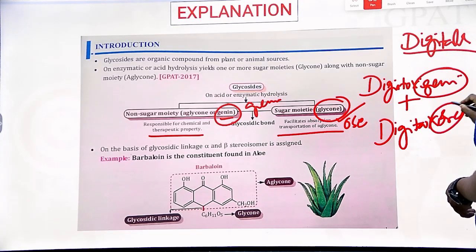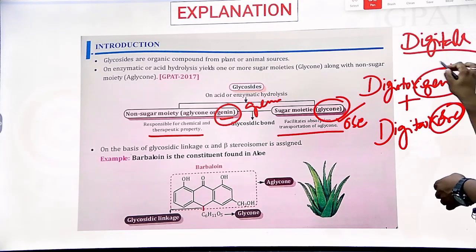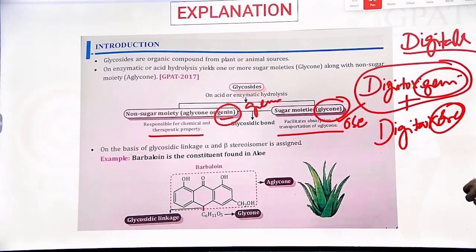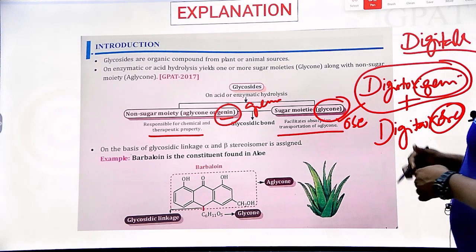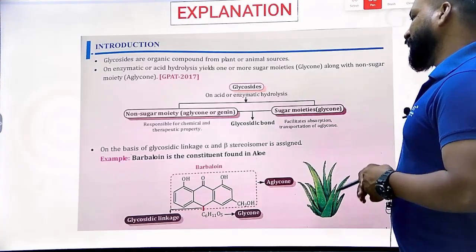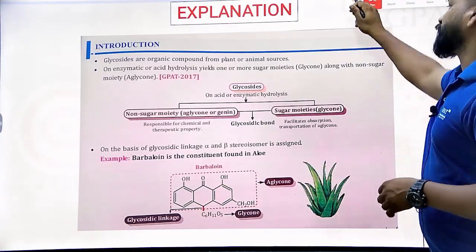Glycotoxose. Clear? So O means sugar, and xenin means non-sugar moiety, but the pharmacological action will be possessed by the glycoxenin. Clear? So that's how we need to identify. We need to remember. Clear? Yes. Next question of this series.